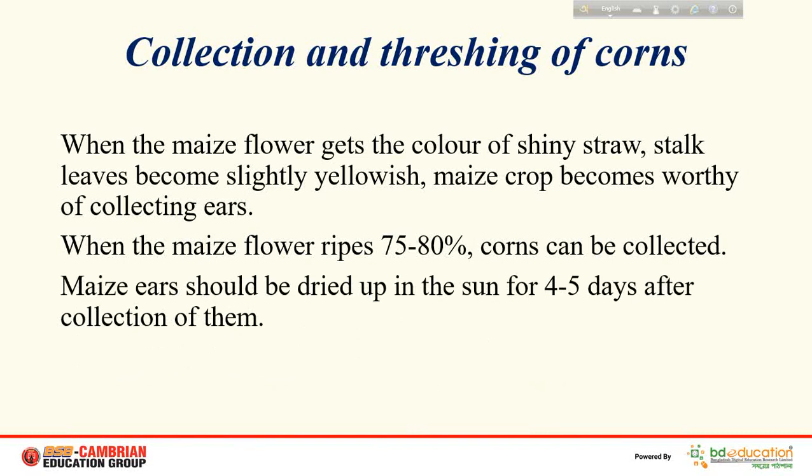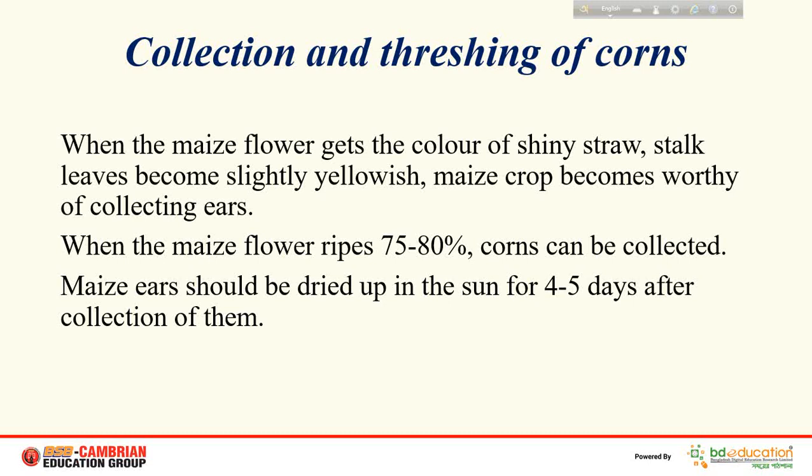The maize ears should be dried up in the sun for 4 to 5 days after collection. Ears means grains. Ears is the synonym of grains.